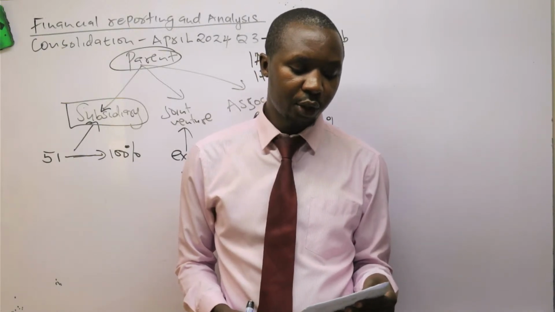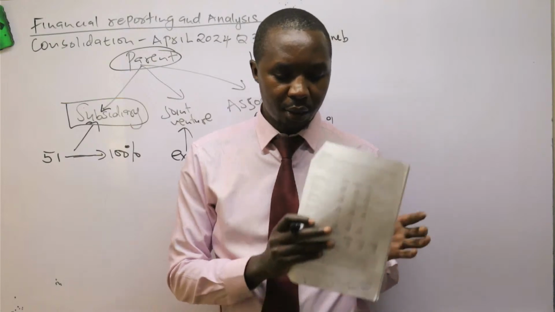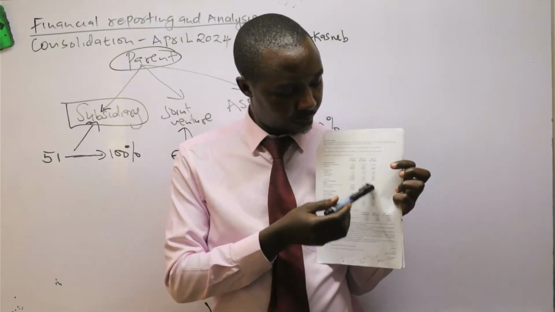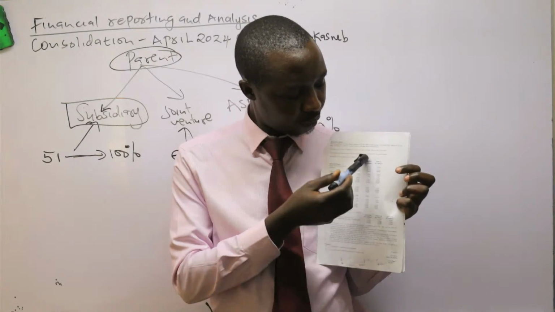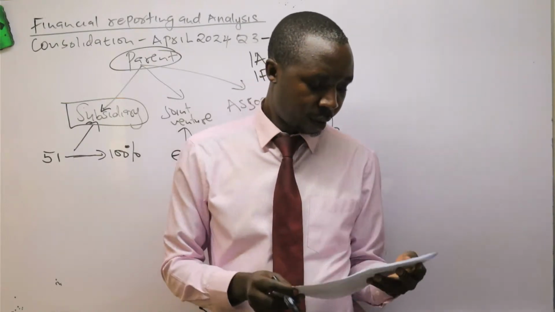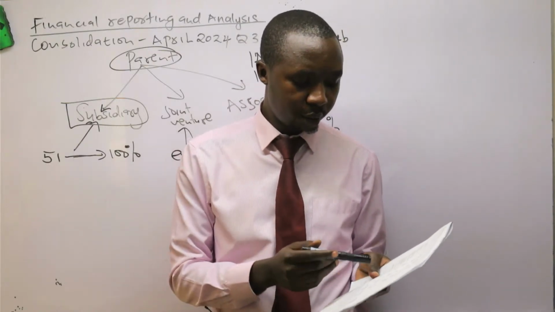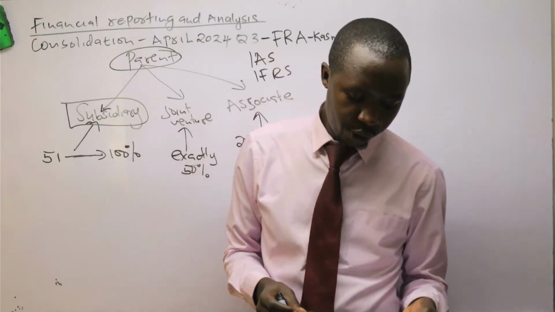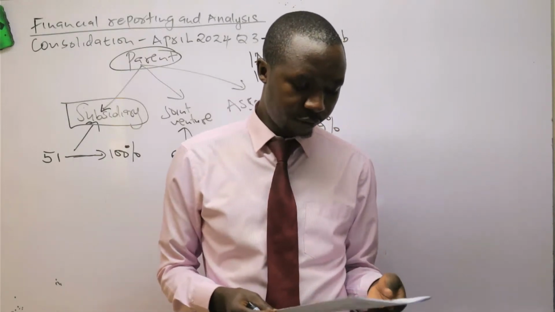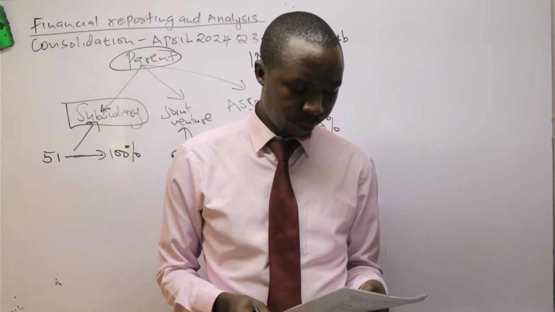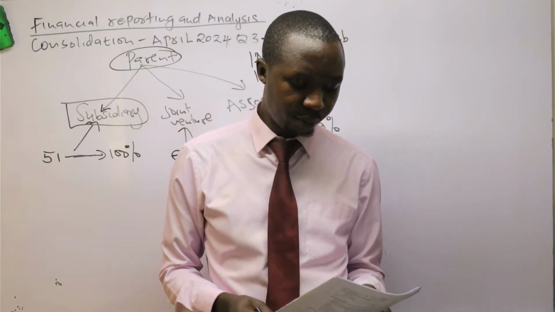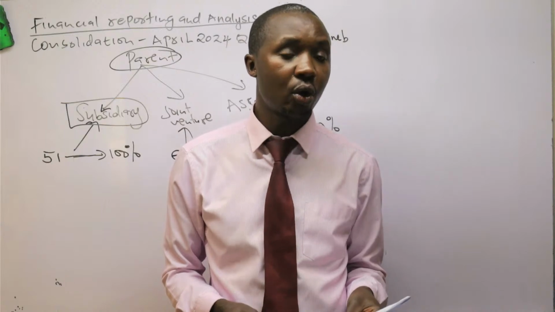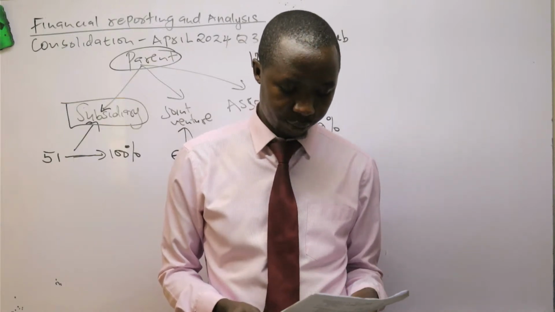Statement of financial position as at 31st October 2023. You are given a statement of financial position here, for Boro, for Soro, and for Allo. Additional information is given. Number one, the details relating to revenue reserve were as follows. For the three companies, you have the revenue reserve as at 1st November 2022, and the retained earnings for the year ended 31st October 2023.